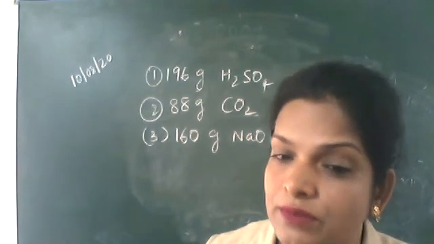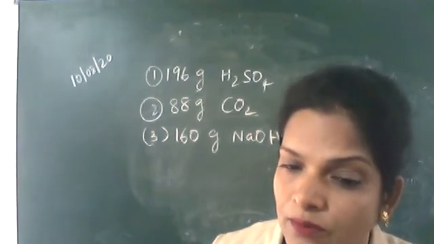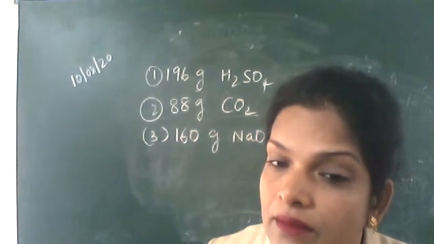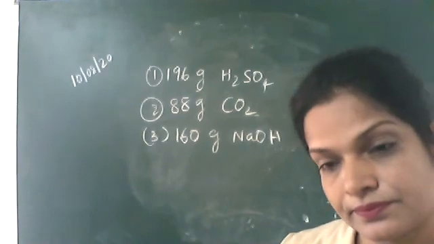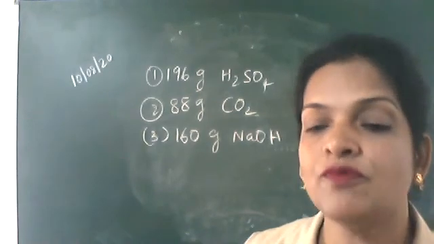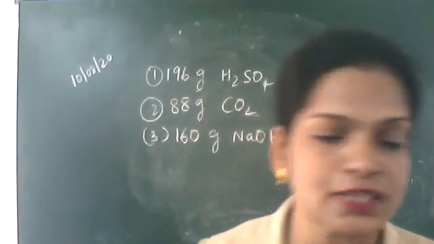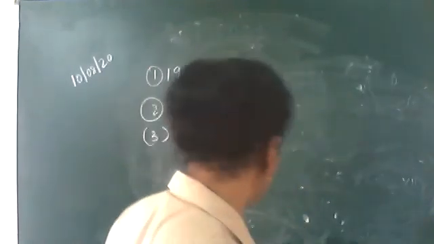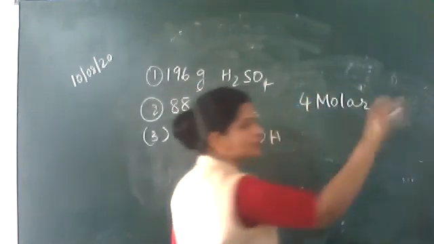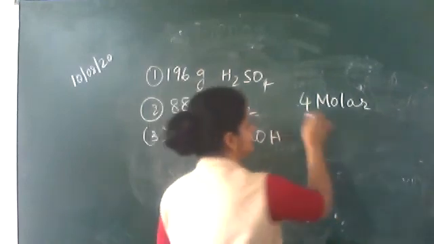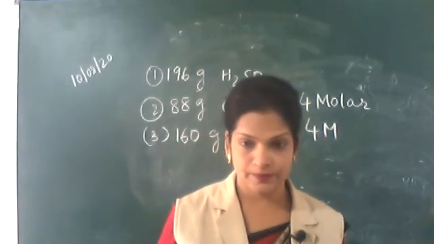How many grams of NaOH you dissolved in this water to make it? 160. That means how many moles? 4 moles. In 1 liter, 4 moles. We say the concentration of that solution is 4 molar. You can simply write it as 4 moles.